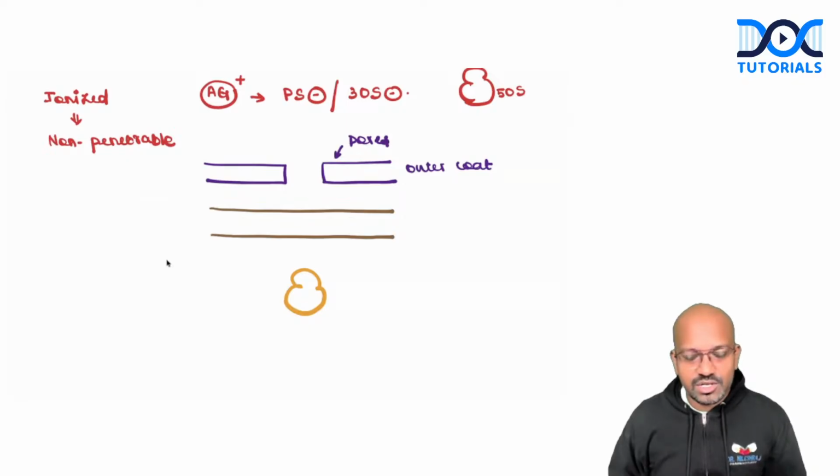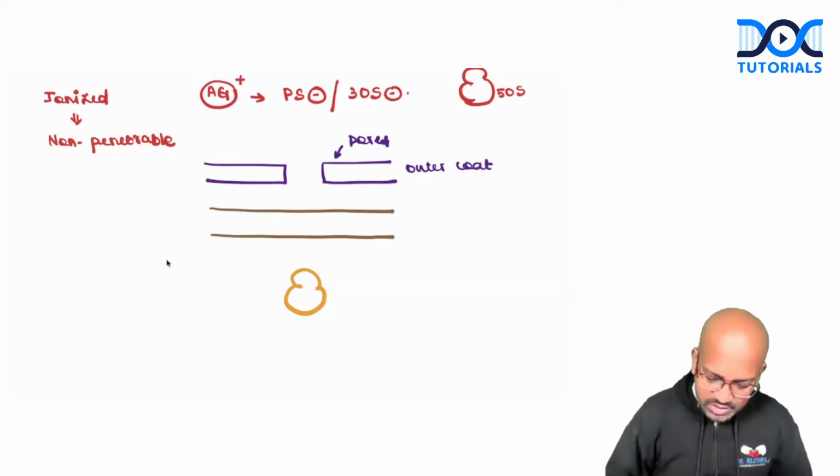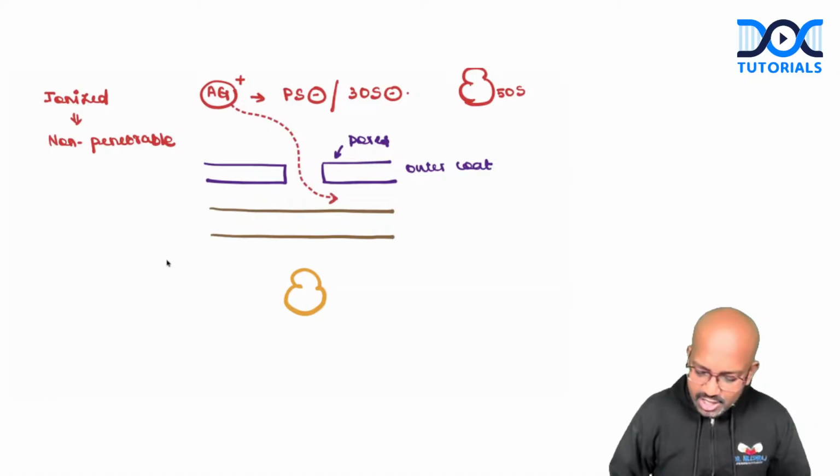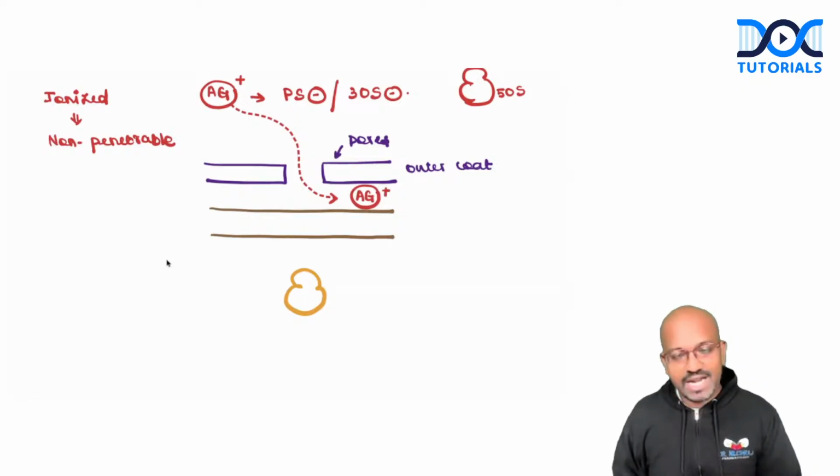Aminoglycosides are ionized drugs. Ionized drugs are non-penetrable in nature. So how is it going to cross the first barrier, guys? The first barrier is very much simpler, because we have this outer coat. It will easily cross the outer coat and gain entry into the periplasmic space, because there are no membranes, so there is no concept of penetration.